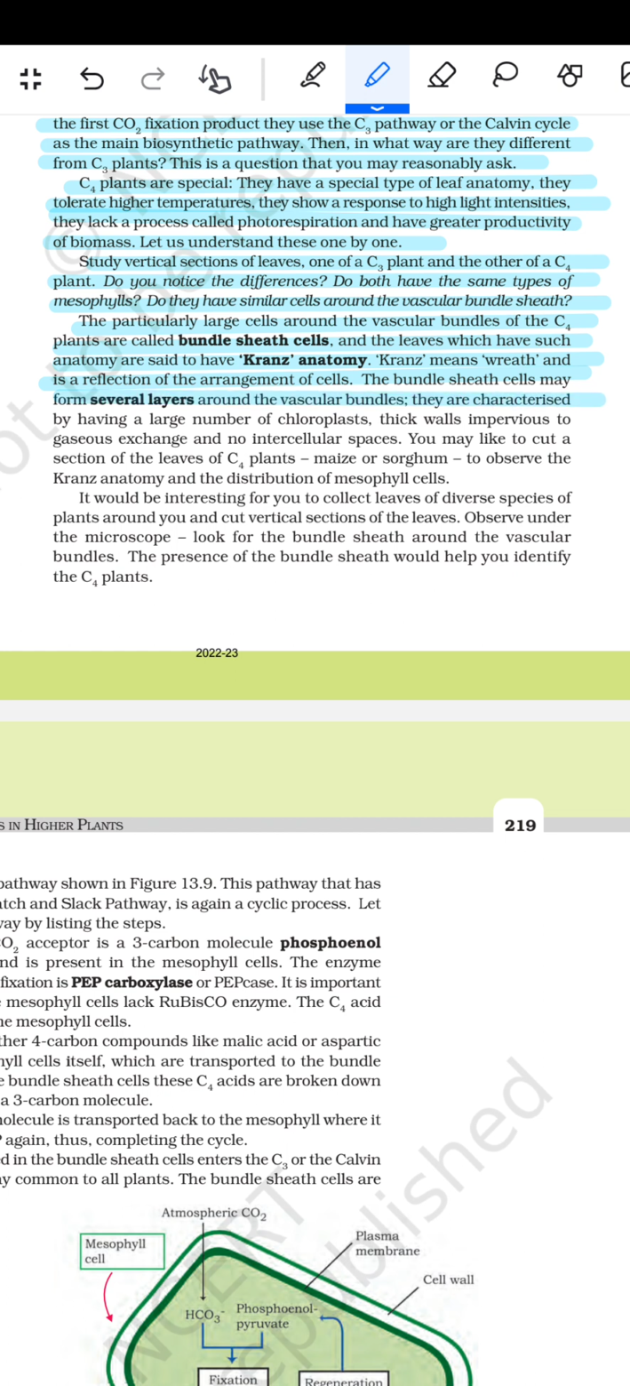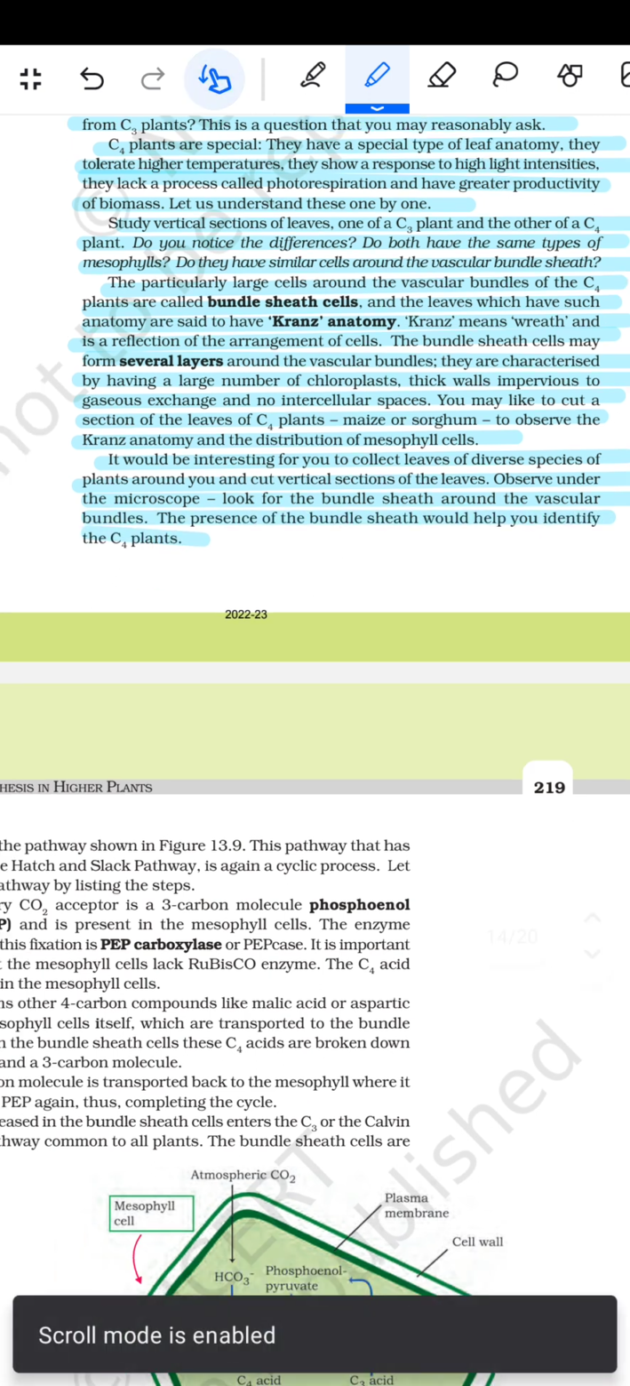They are characterized by having a large number of chloroplasts, thick walls impervious to gas exchange, and no intercellular spaces. You may like to cut a section of the leaves of a C4 plant, maize or sorghum, to observe the Kranz anatomy and the distribution of the mesophyll cells. It would be interesting for you to collect leaves of diverse species of plants around you and cut vertical sections of the leaves. Observe under the microscope, look for the bundle sheath around the vascular bundle. The presence of the bundle sheath would help to identify the C4 plants.